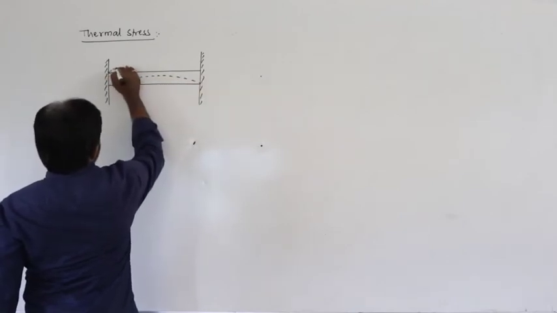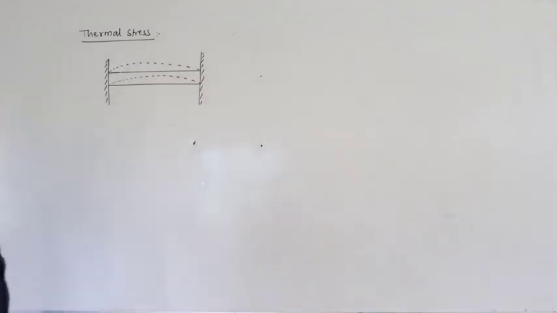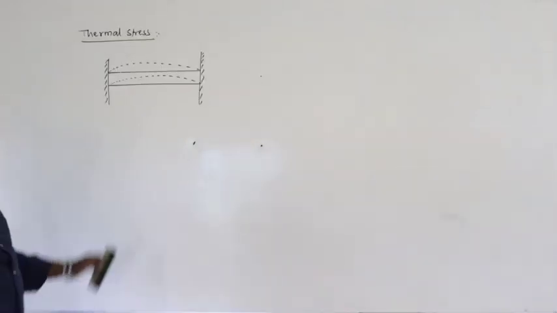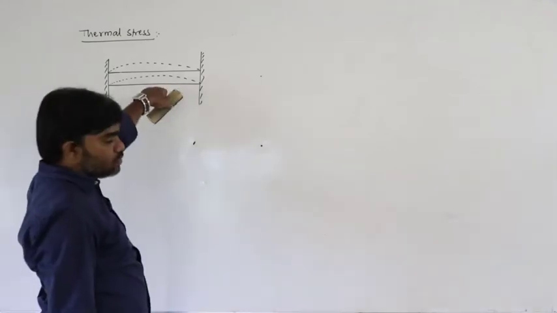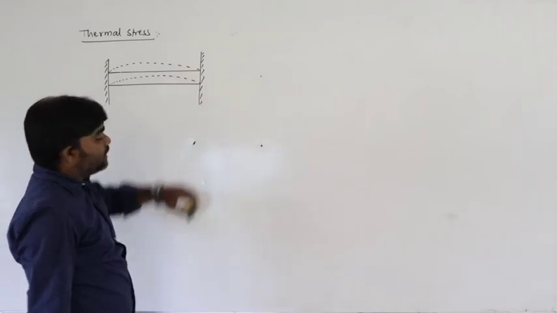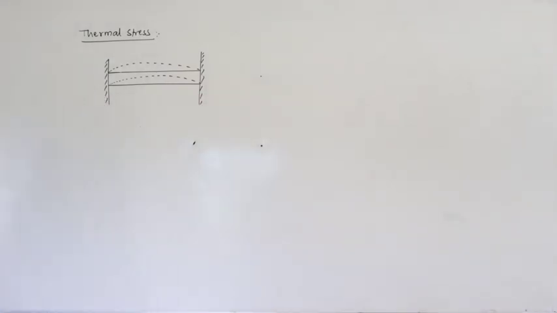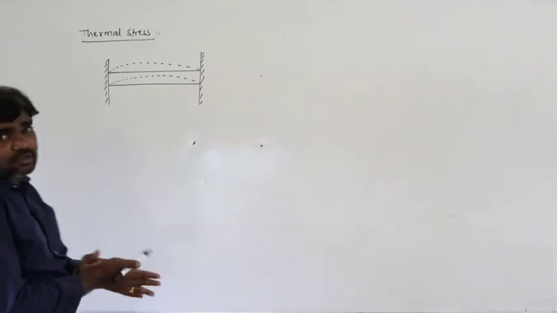Like this, this material may bend like this, if these two walls do not allow it to expand. Definitely it bends like that. That means a certain amount of stress must be developed in that.